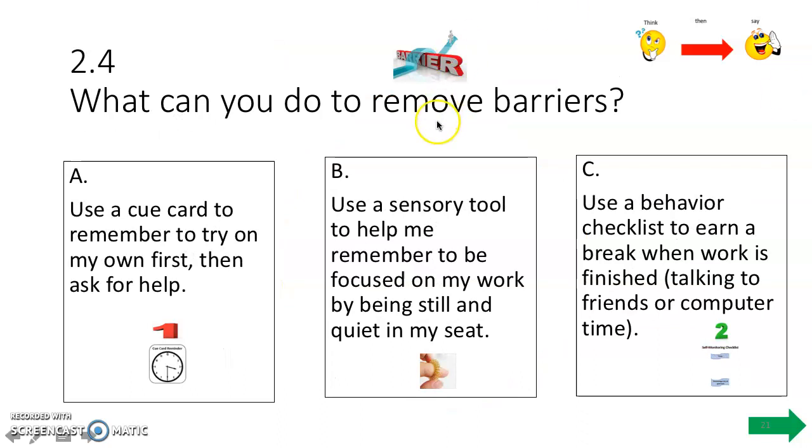What can you do to remove the barriers? Was it A, use a cue card, B, use a sensory tool, or C, use a behavior checklist? Aaron, think about your answers, look at your checklist, make your selection now. Did you say B, use a sensory tool? Awesome work. All right, let's take your probe.